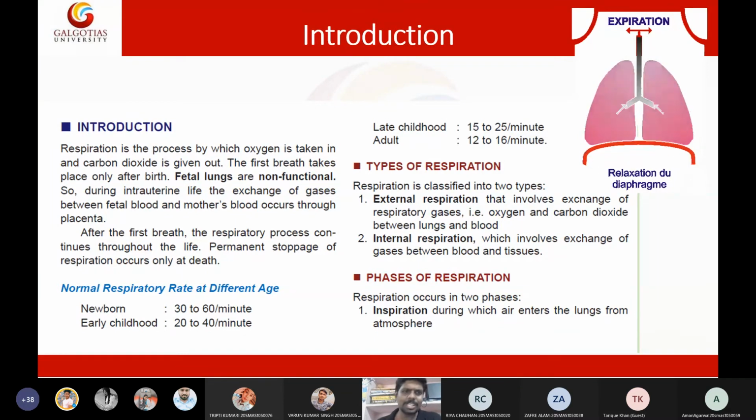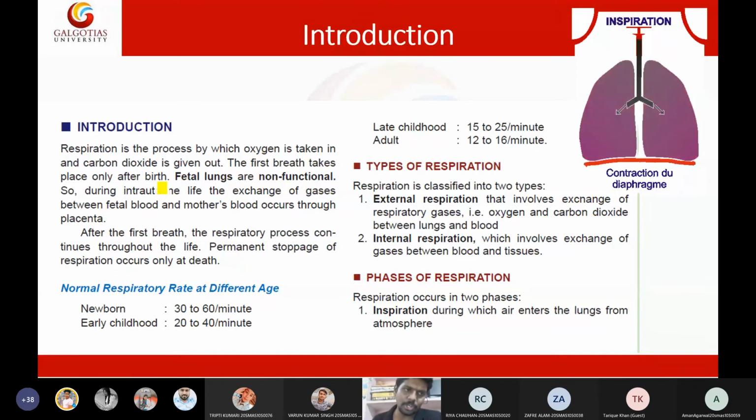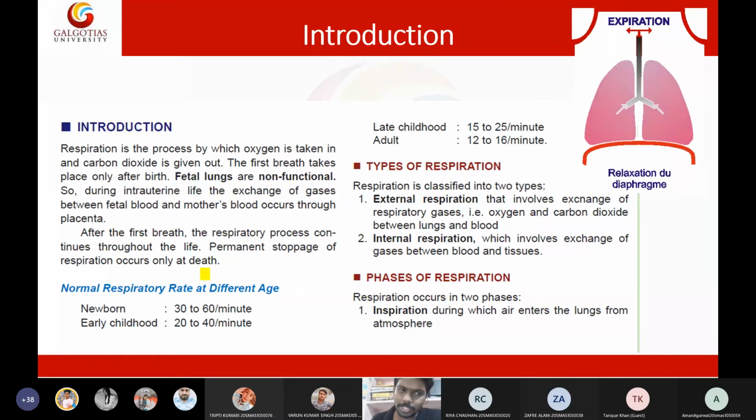Coming to the introduction to respiratory physiology. Respiration is the process by which oxygen is taken in and carbon dioxide is given out. The first breath takes place after birth. Fetal lungs are non-functional. During intrauterine life, exchange of gases happens between fetal blood and mother's blood through the placenta. After the first breath, the respiratory process will continue throughout life until the death of the person. Permanent stoppage of respiration can only result in death.